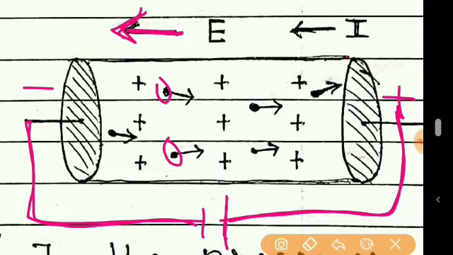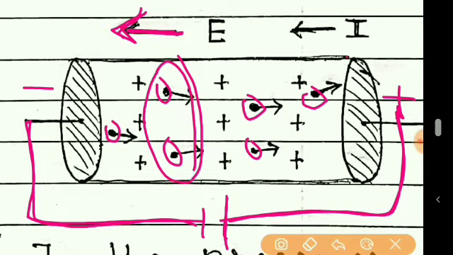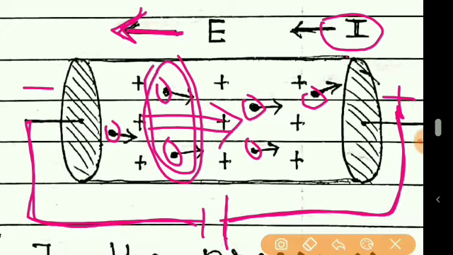So now all these free electrons will experience a force in this direction, opposite to the electric field, and so through any cross-sectional area we get the flow of charges in one direction, and hence there will be a current in the conductor.